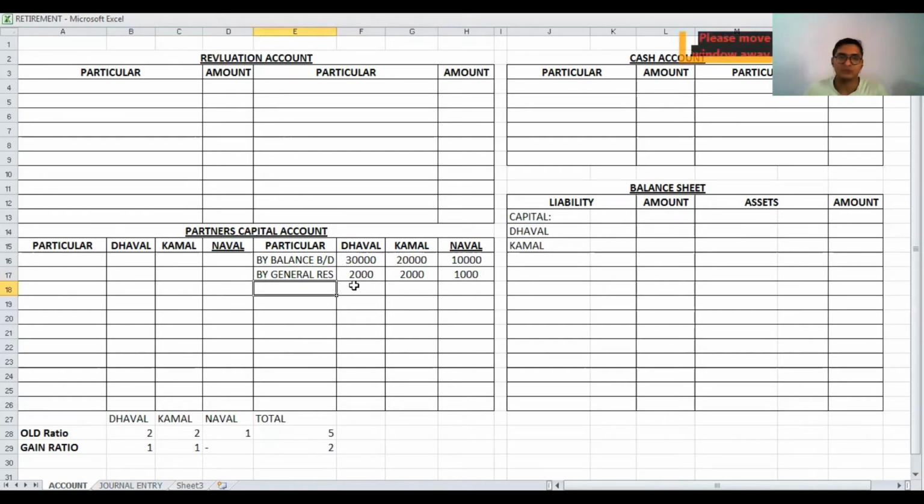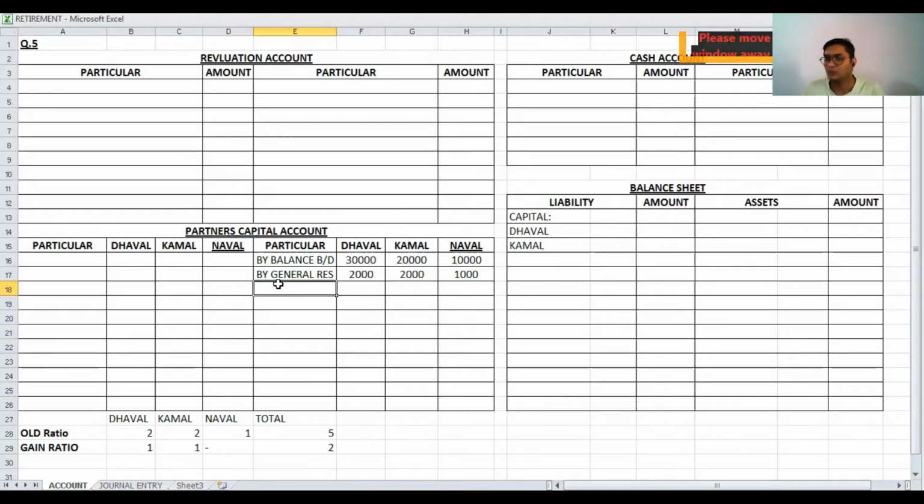Then the investment fluctuation fund is given. I am writing here question number 5, Dhaval, Kamal and Naval. Okay. So again the investment fluctuation fund is given. We have to check whether any adjustment regarding investment is given. Yes, adjustment number 2 is given. So we do not have to distribute the investment fluctuation fund between the partners. If there is no adjustment, then we have to distribute. Okay. Then the bad debts reserve is given, creditors given.